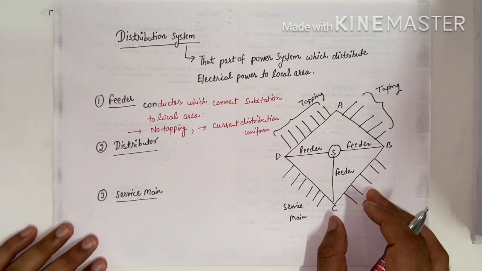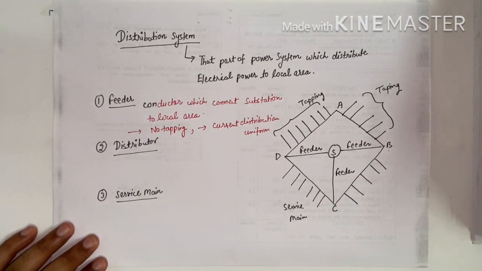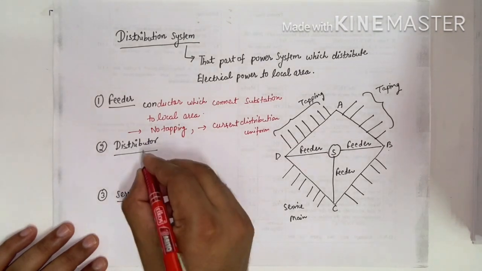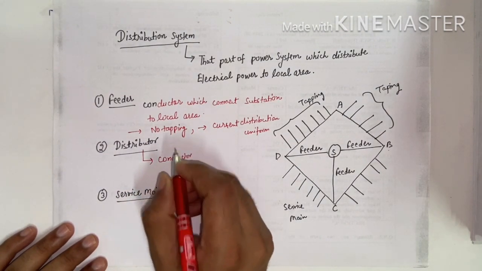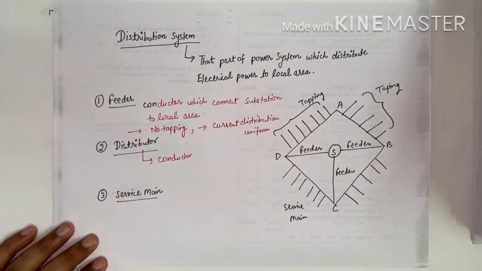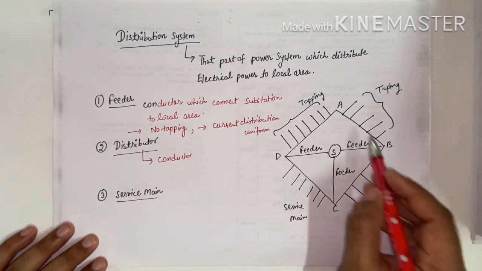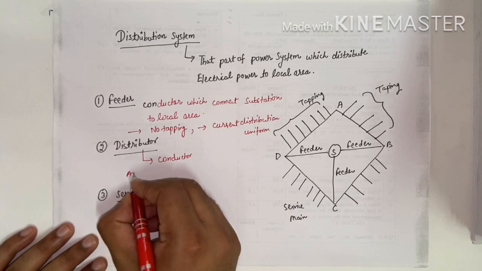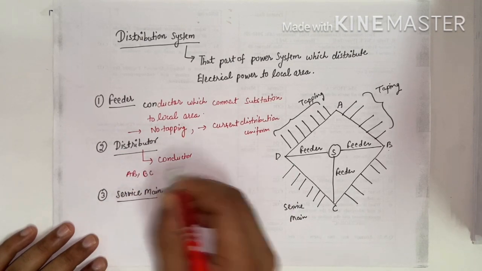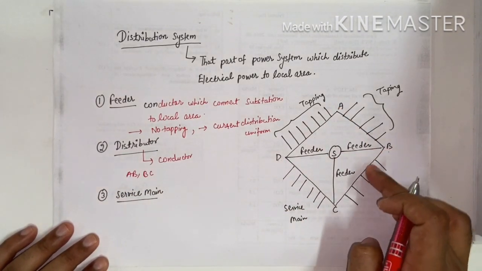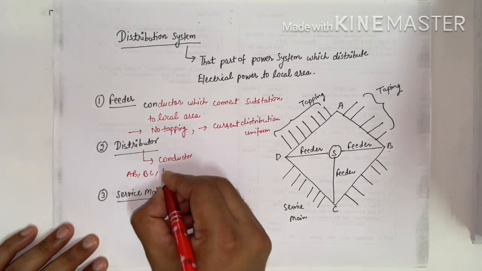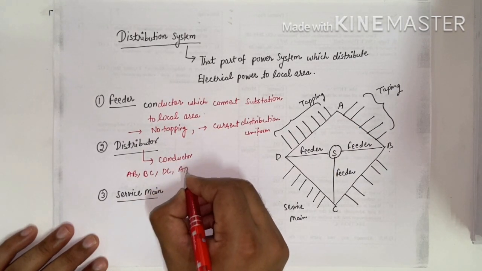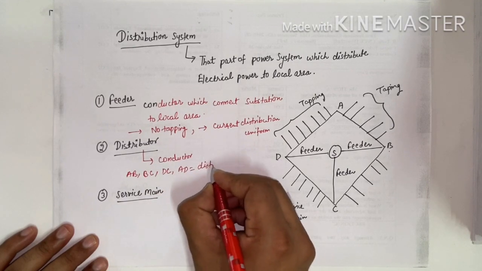Now comes to the distributor part. Distributor is also a conductor. Here we have AB as a distributor, BC as a distributor, CD is a distributor, and AD is a distributor.